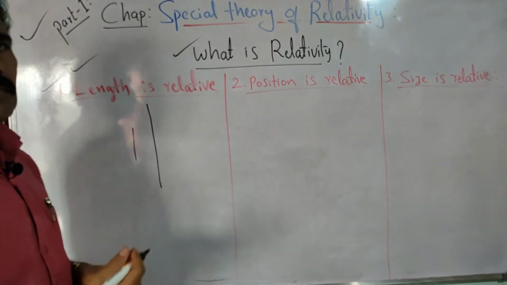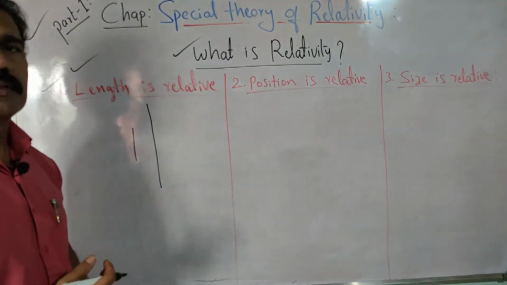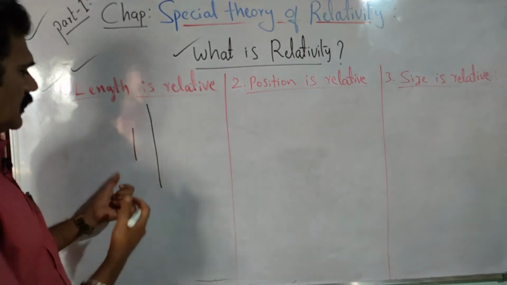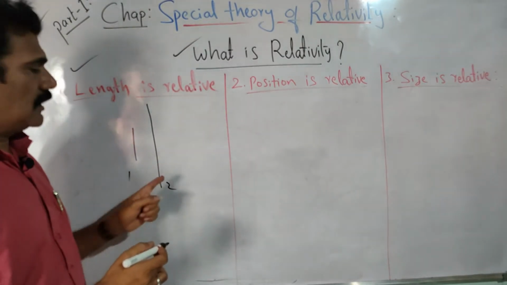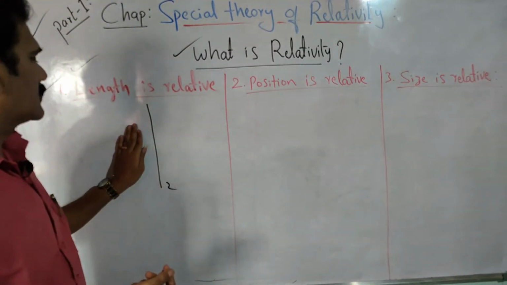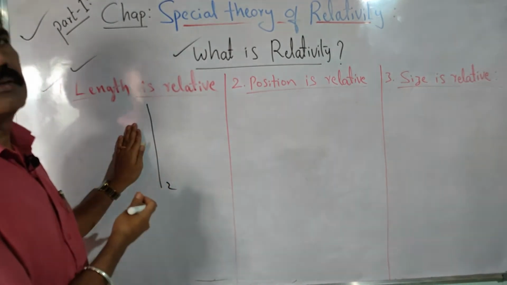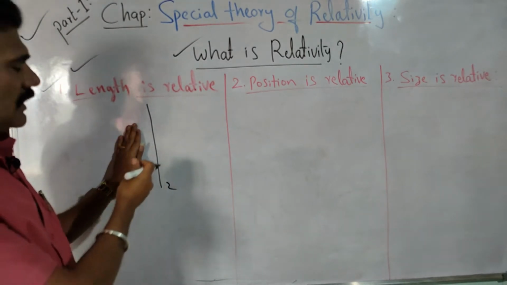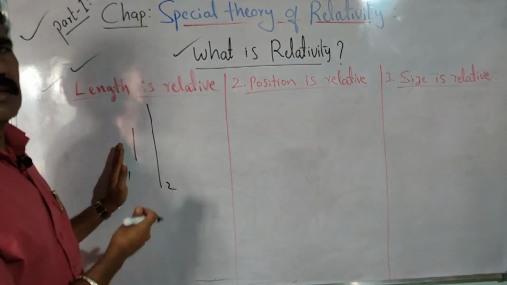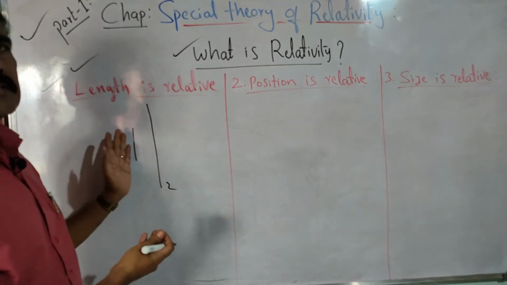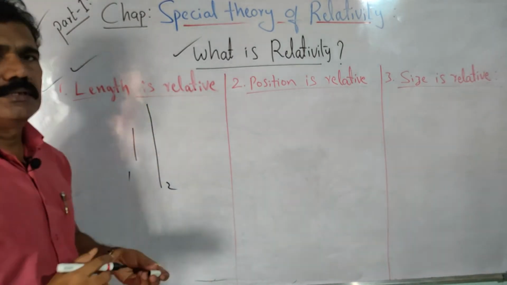Without relation to any other reference frame, we cannot say things are shorter or longer. We can conclude that the first line is shorter than the second line, and of course we can say the second is longer. But suppose there is no first line here, how do you say whether it is longer or shorter? You have to compare that line to some other line. If I compare this line to the first line, then we can say it is longer than the first line. By comparing to each other we can say which is shorter and which is longer. In that way we conclude that length is relative.